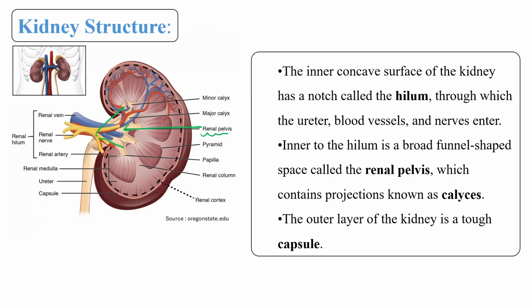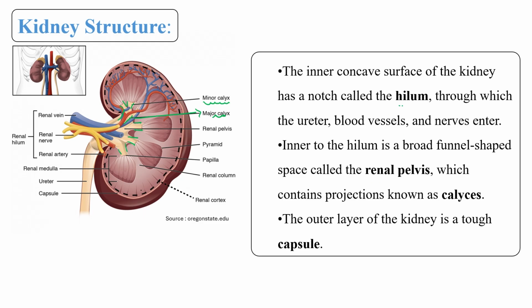And there is a broad one which contains certain kinds of projections. These are the projections, finger-like structures. This renal pelvis contains certain projections which are known as calyxes. This one is the broad one. We can use the term major calyx. And again, a subdivision is there, as you can see over here. This subdivision is known as minor calyx.